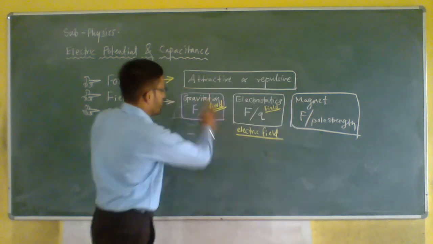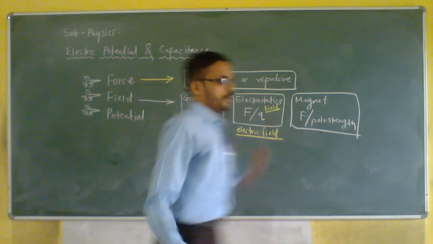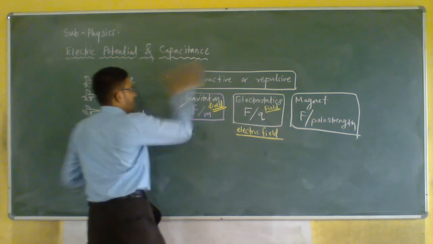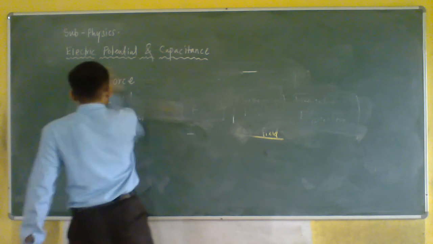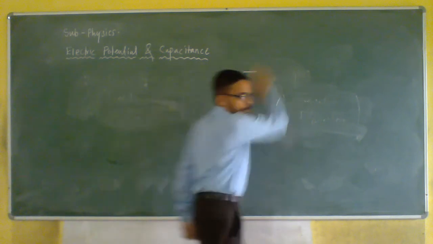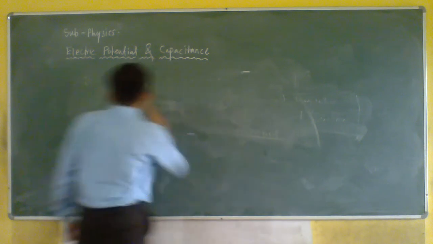So now these things are very easy for us. Okay. So I will rub them. Shall I rub them? So now one thing very important to notice is about potential. And once we complete the thing for potential, then there is no problem. Okay. So what is meant by potential?